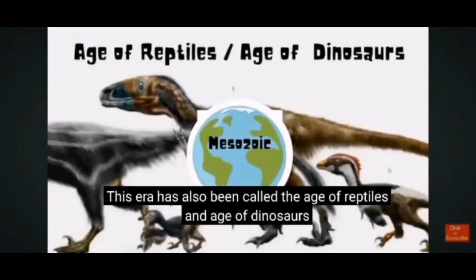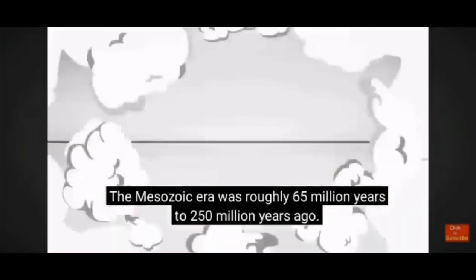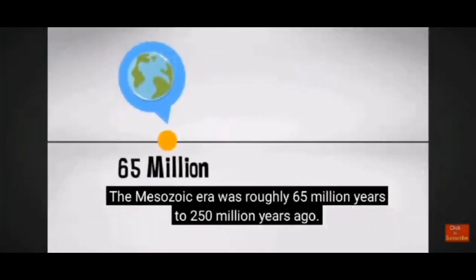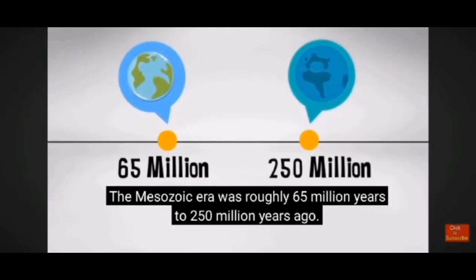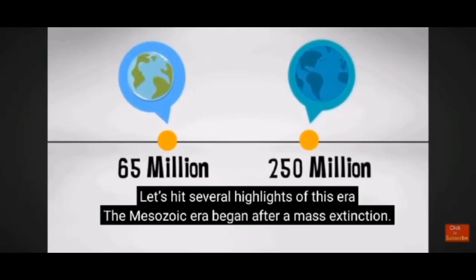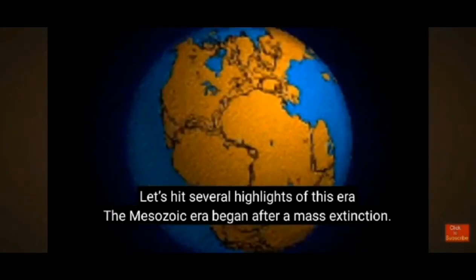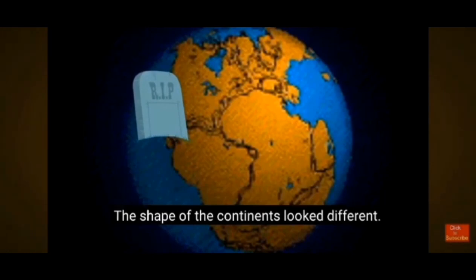This era has also been called the Age of Reptiles and Age of Dinosaurs. The Mesozoic era was roughly 250 million years ago to 65 million years ago. Let's see several highlights of this era. The Mesozoic era began after a mass extinction. The shape of the continents looked different.